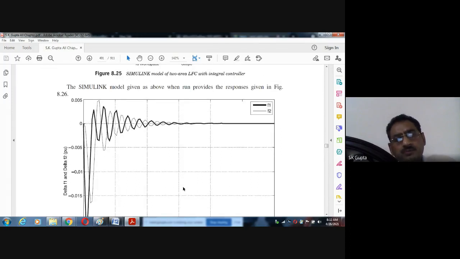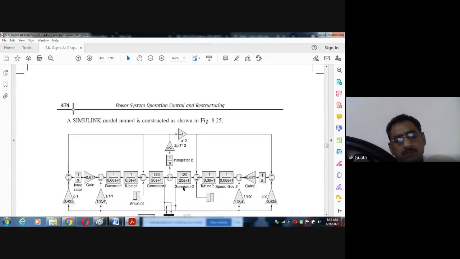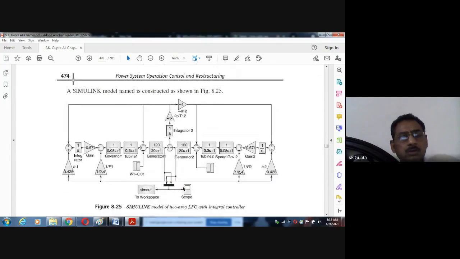So here you have seen that we apply the feedback. We put the integrator and took the feedback from the frequency, and finally we have seen the steady state error is removed. Now the question arises, why here? What is our intention? Whether we can do better control than what is done by the integrator.